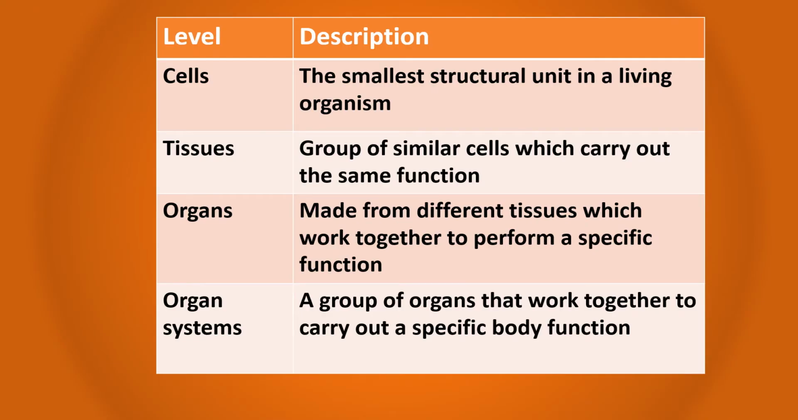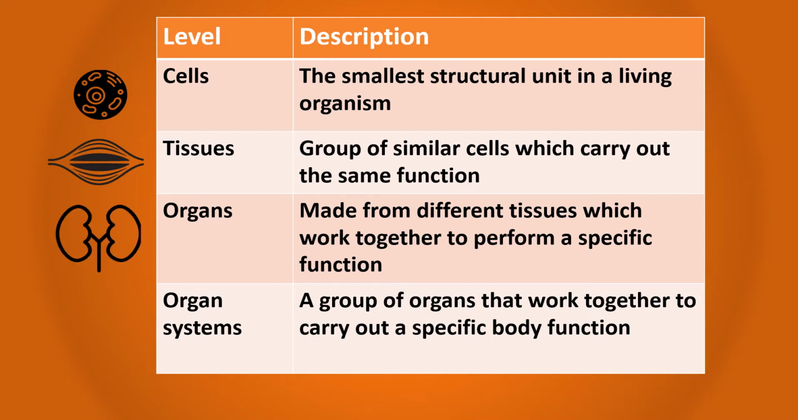For your GCSE, you need to be able to describe the different levels. So at the smallest, we have cells. These are the smallest structural unit in a living organism. They are the building blocks of life. Tissues are a group of similar cells which carry out the same function. Organs are made up of different tissues and they work together to perform a specific function. And finally, organ systems are different organs that work together to carry out a specific body function.